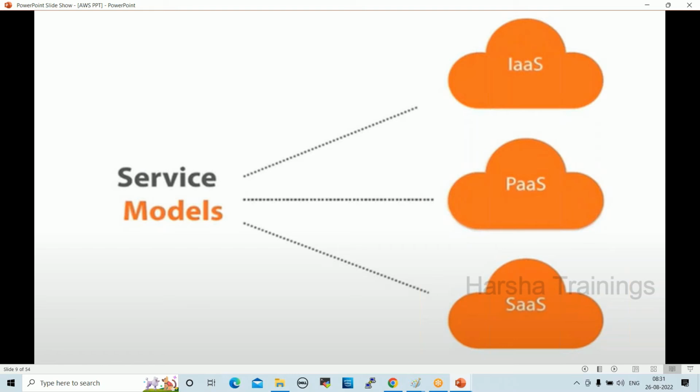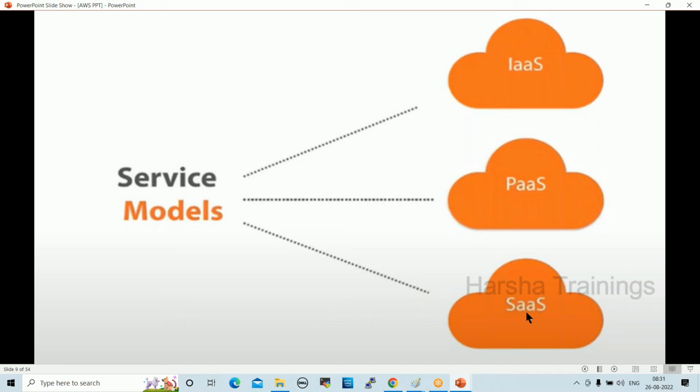You can log in to the AWS console and use it directly without creating servers. That is platform as a service. And the third one, software as a service. This is mainly for reusability, like Google Drive, OneDrive, the Amazon shopping site. These are the 3 service models available in cloud.